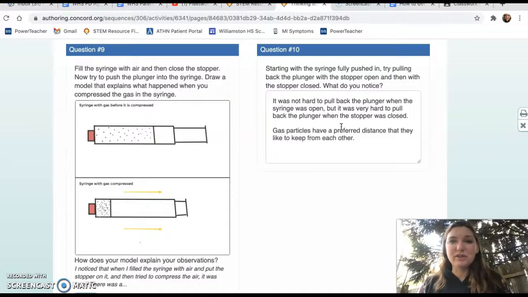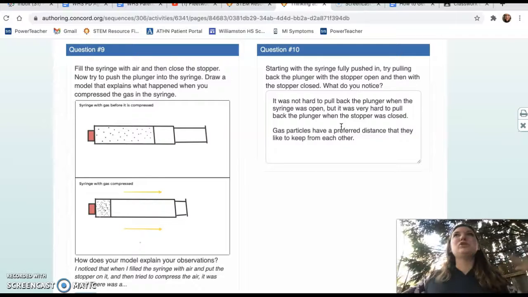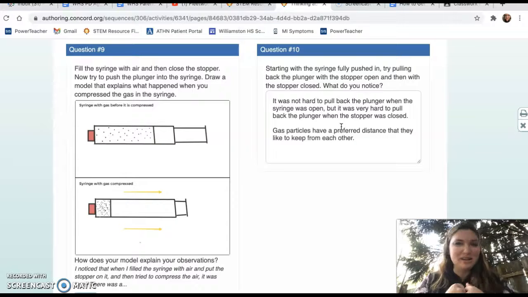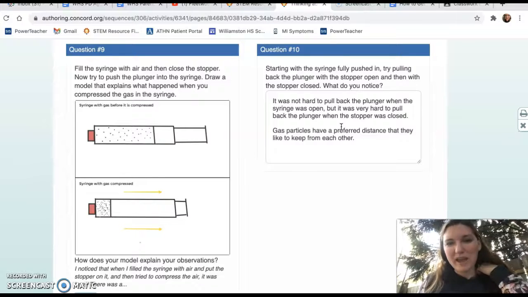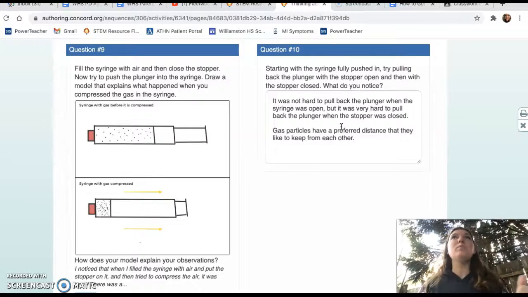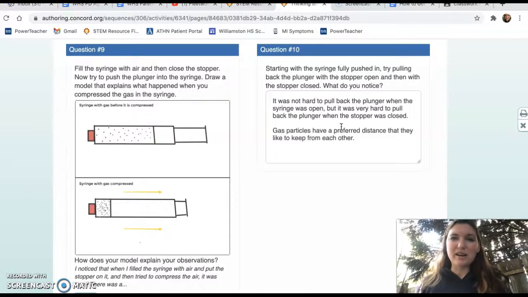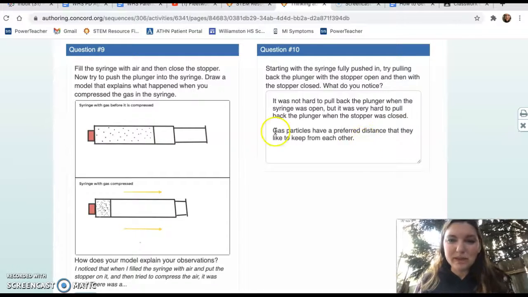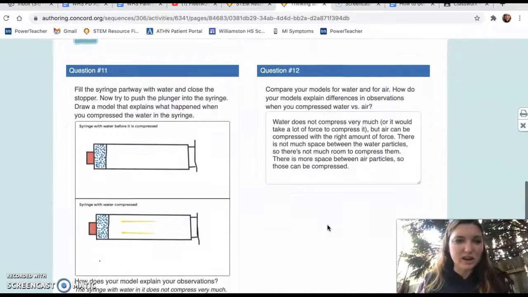And it's really hard because there's only a few particles of air in there, and they want to stay the same distance that they are right now. They don't want to be farther apart because air likes to have a certain amount of space around it. It doesn't want to be too crowded, and it doesn't want to be too far apart. But when the syringe was open and that air can flow freely through, then it wasn't hard at all. It just was kind of like normal. Gas particles have a preferred distance that they like to keep from each other. That's kind of the gist there.